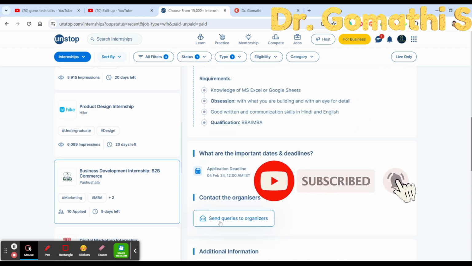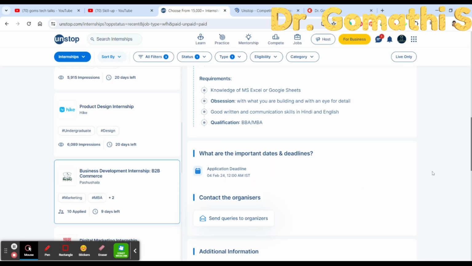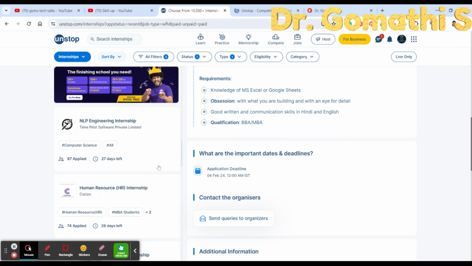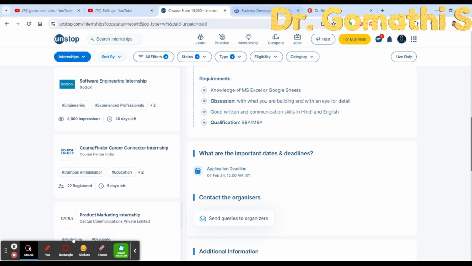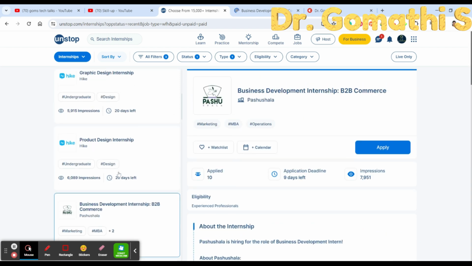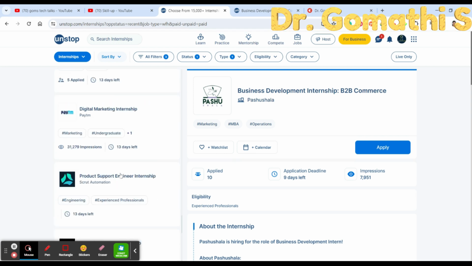I would recommend you to send the query to the organizer first. Okay, so while sending the query, it will ask you to type the query. You can send that query to the organizer regarding what you wanted to learn, what you wanted to know about this particular internship before you start. Okay, it is always good to check that before you enter into it, and cross check twice. Of course, we cannot give 100% assurance that all these links which are posted are by the exact person. So you can cross check and see how many members have applied and whether it is good to go. Everything you have to check.